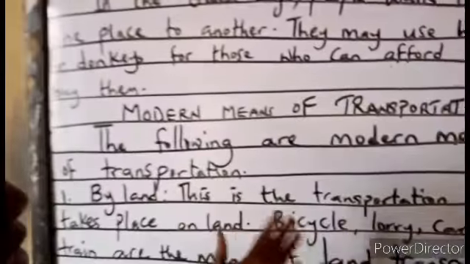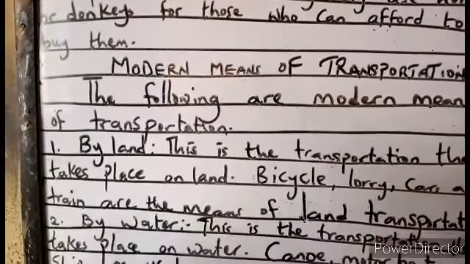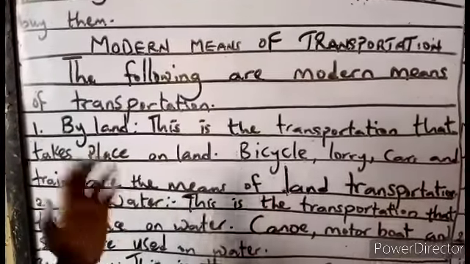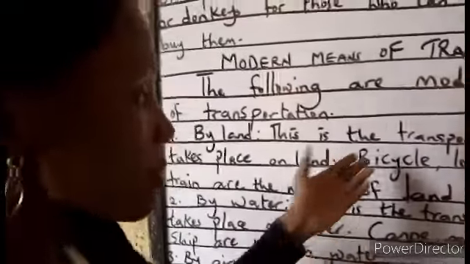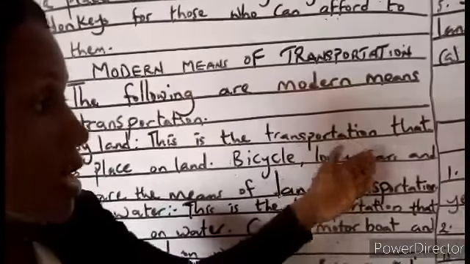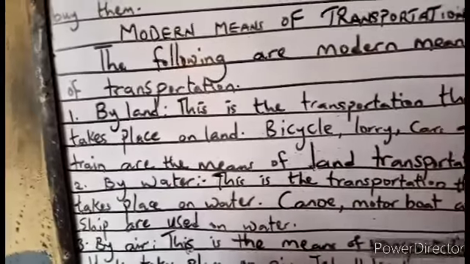The following are the modern means of transportation. One, we have transportation by land. This is the transportation that takes place on land. And what are the means of transportation used on land? We use bicycles, lorries, cars, and trains. That's what we use for land transportation.